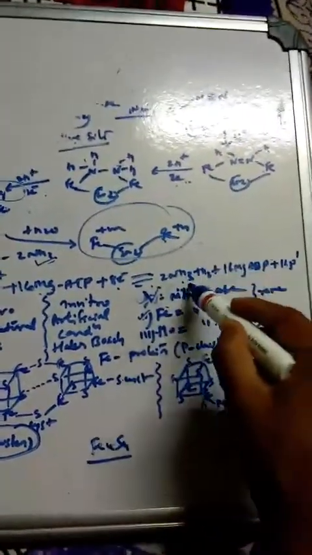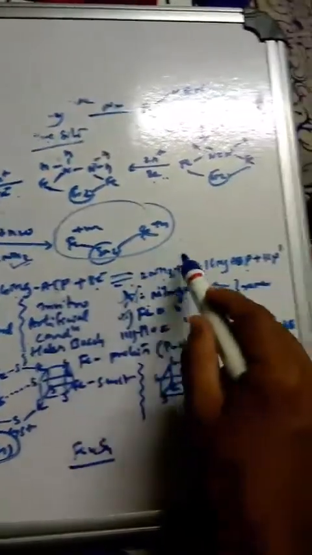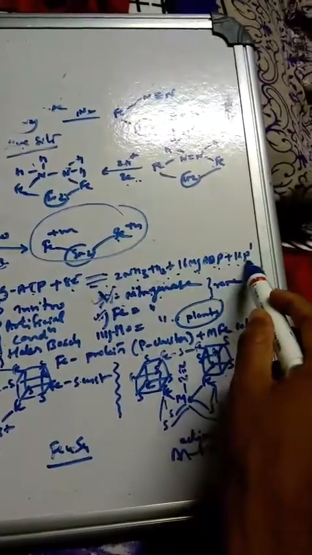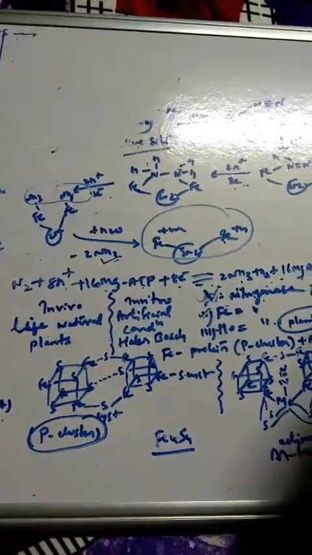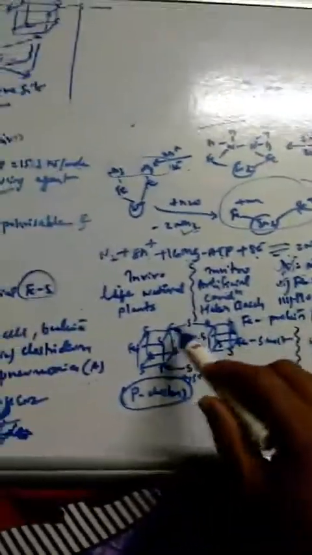And finally, if you see the reaction, how the reduction takes place in plants, that is nitrogen plus 8H plus 16 Mg ATP plus 8 electron, giving you 2 NH3. This is reduction, plus H2, plus 16 Mg ADP. 16 magnesium ATP will convert to 16 magnesium ADP plus 16 inorganic phosphorus. So this is the final equation of how in vivo the reduction of nitrogen takes place in the presence of the nitrogenase enzyme.